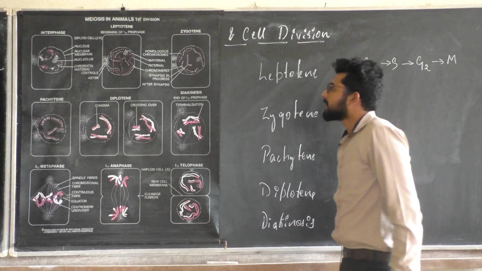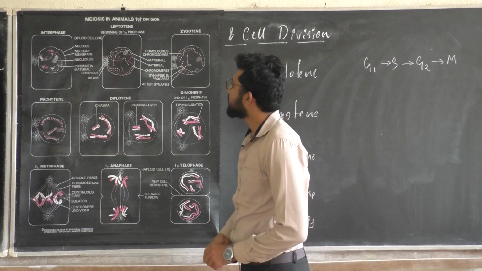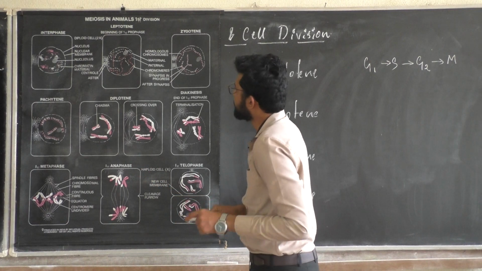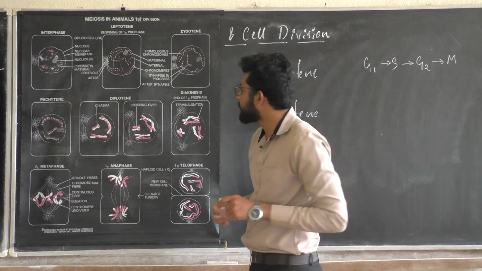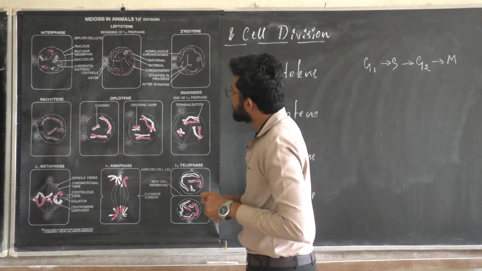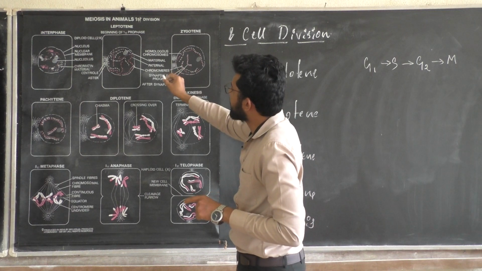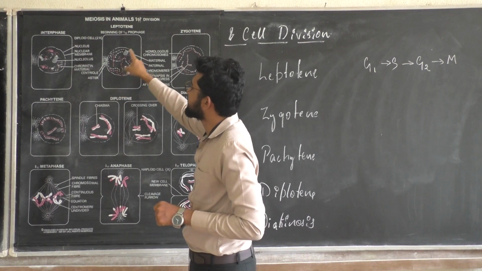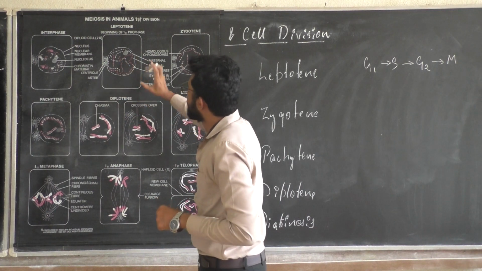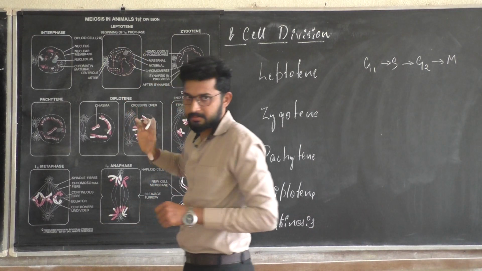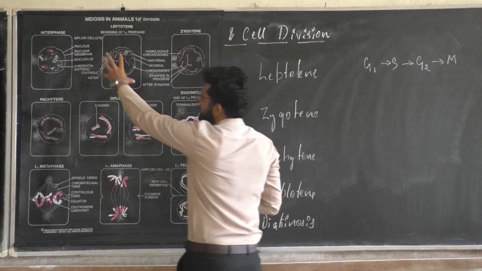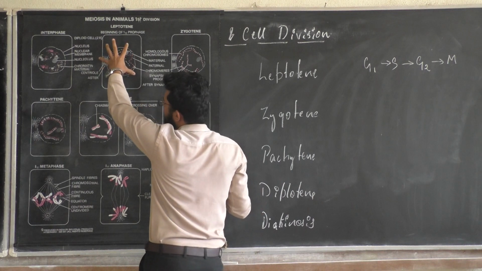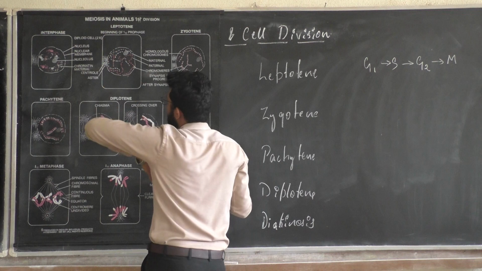Now, see, this is the diagram defining the first phase of prophase, called leptotene, where the chromatin fibers are becoming a little longer and slender in shape, and the nucleus is enlarging. Look at here, this is the nucleus, which is enveloped by the nuclear membrane. This is getting a little larger.